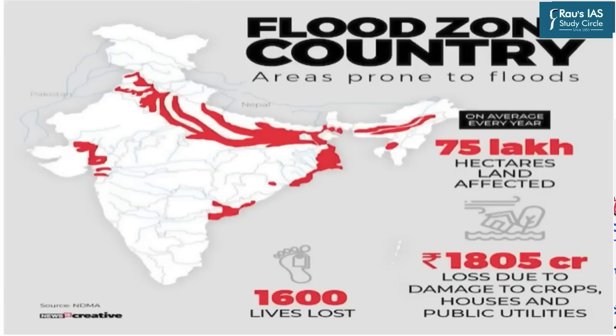And it is estimated that on an average every year 75 lakh hectares of land is affected by floods, which leads to losses of around 2000 crores, and every year around 1600 lives are lost on account of flooding. As far as the region is concerned, again you can see here that the northern plains, that is the Satluj plains, Ganga plains as well as the Brahmaputra plains, are most vulnerable to flooding situations.